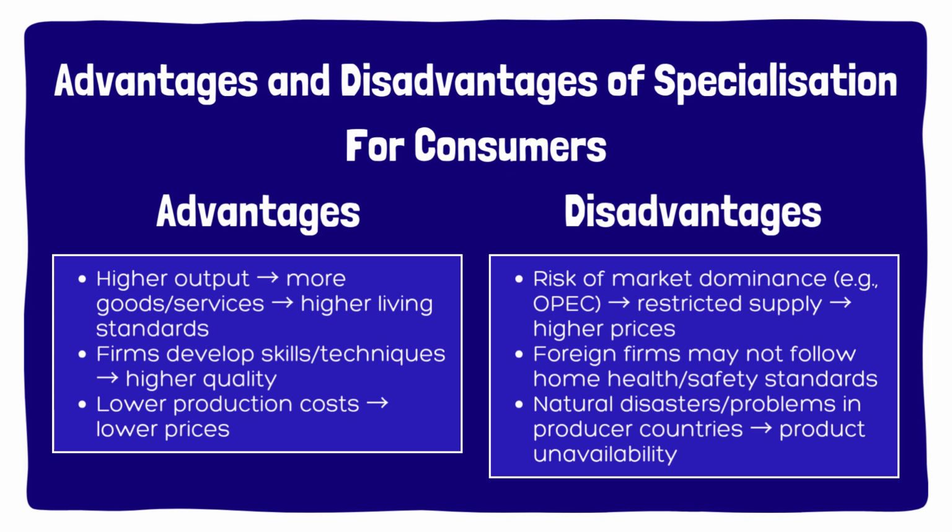However, there are risks. If a few countries dominate the supply of a product, they may control prices, as seen with OPEC. Consumers may also face issues if imported goods do not meet local safety standards or if supply is disrupted due to events like natural disasters.